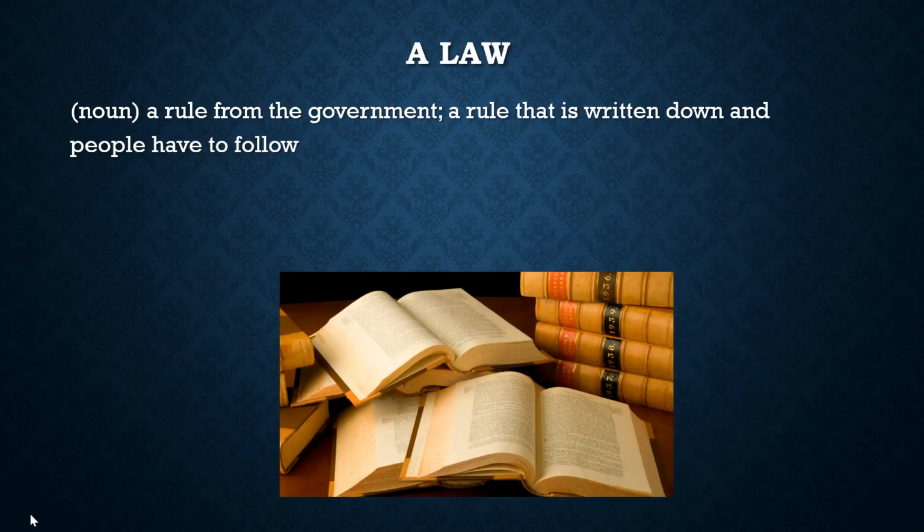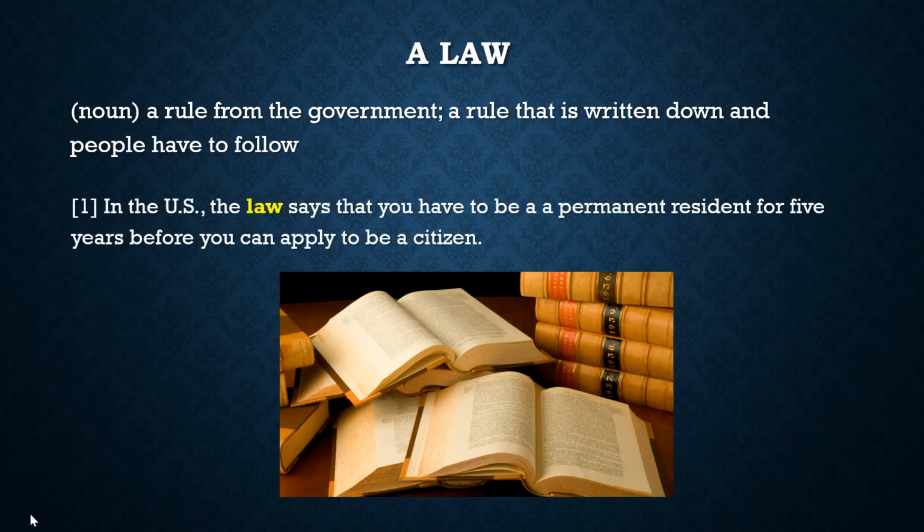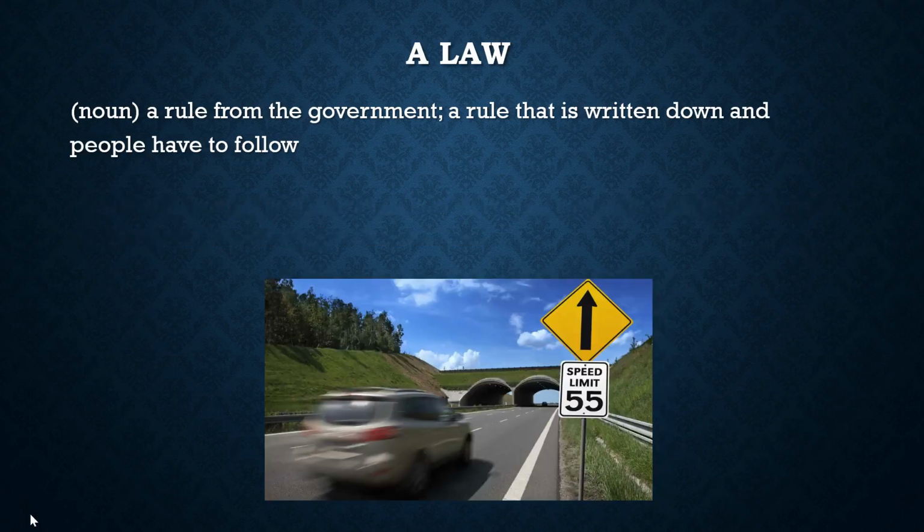The next word is law. This means a rule from the government or a rule that is written down and people have to follow. In the U.S., the law says that you have to be a permanent resident for 5 years before you can apply to be a citizen. To give you another example, I teach my children to respect the law.